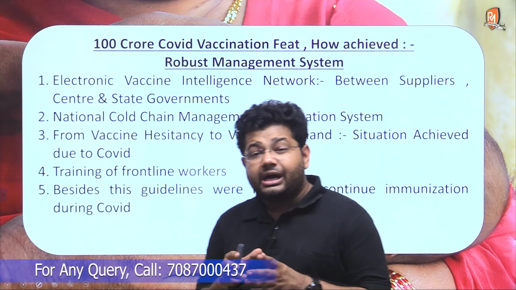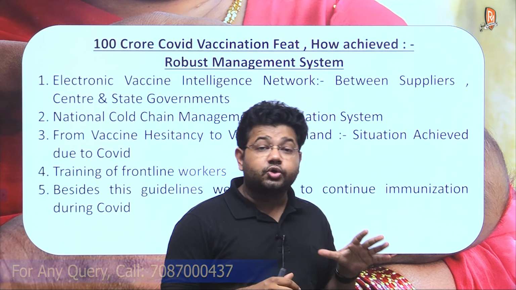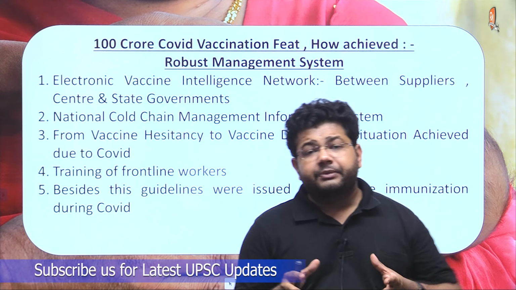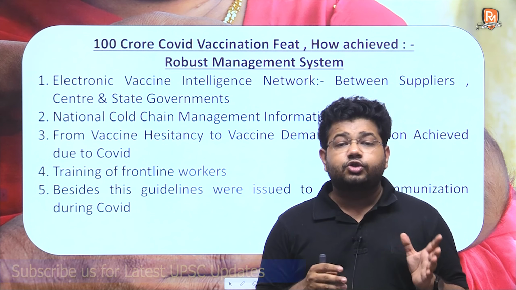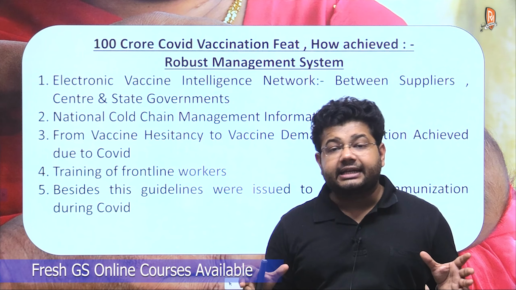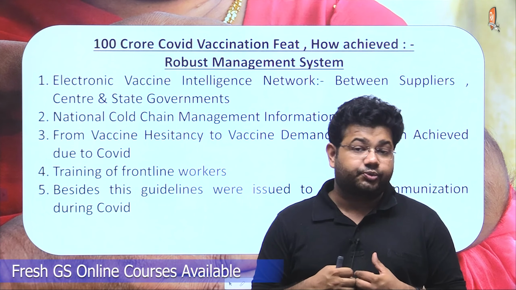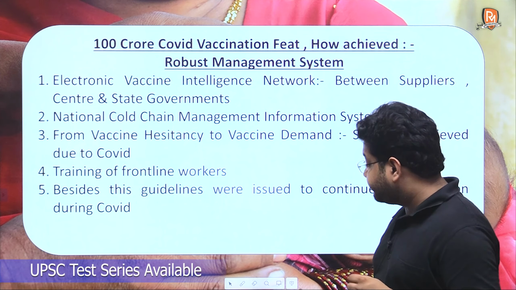Now, how have we been able to achieve this 100 crore doses feat? Basically, as you have already seen, our immunization program is not something new, and India has also been successful in eliminating polio from the country, and therefore there is a robust mechanism with respect to vaccine administration in the country. What are the key components of this mechanism?